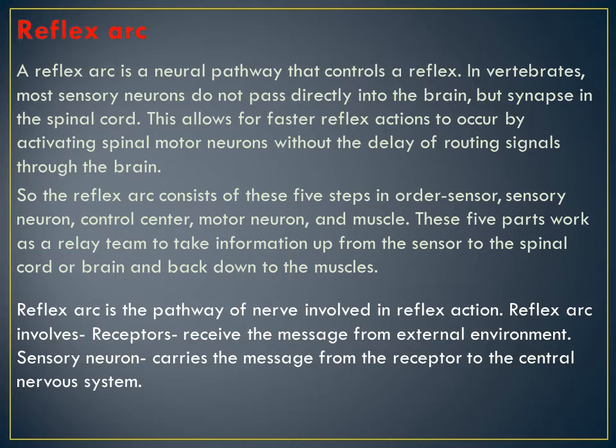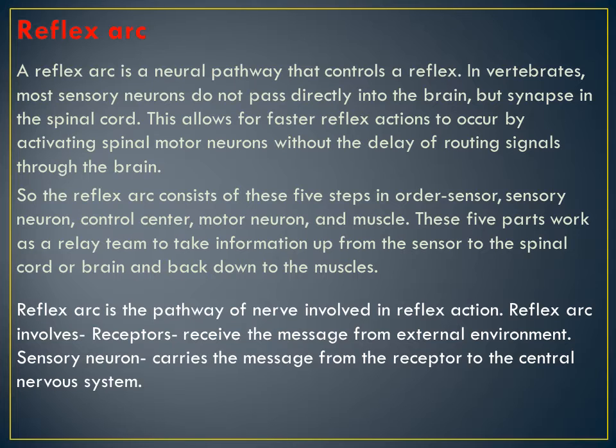How many steps does it consist of? 5: receptor, sensory neurons, control center, motor neurons, and muscles. These 5 parts work together as a relay team to take information from a sensor up to the spinal cord or the brain and back down to the muscles. Understood? These 5 parts are always ready, and when they work properly, we get the information. The nerves carry the call from the spinal cord and brain back to the muscles. This is a team working in our body.